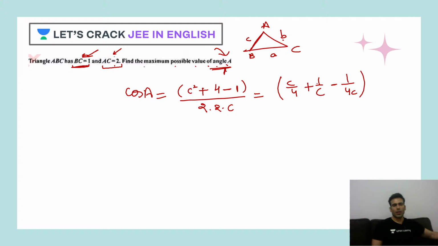Like this. Now, since it says find the maximum possible value of A, for the maximum value of A, this cos of A should be minimum. Correct? Now tell me, how would you solve this? How will you minimize this?